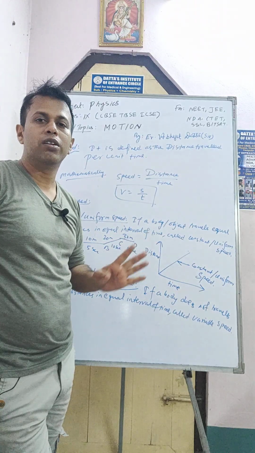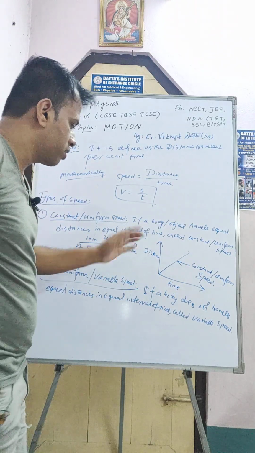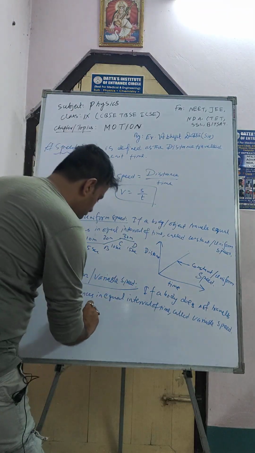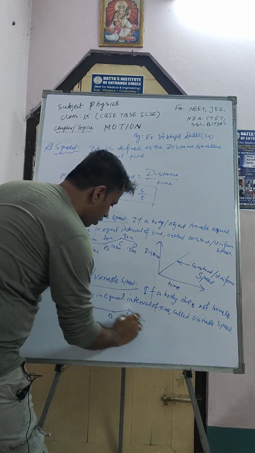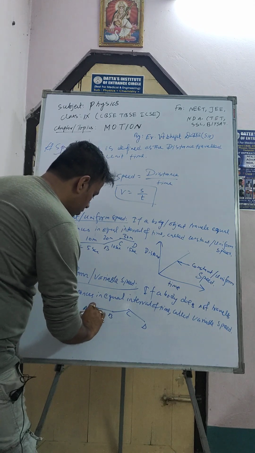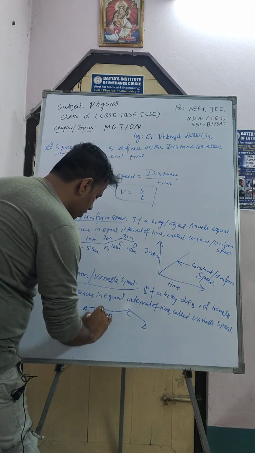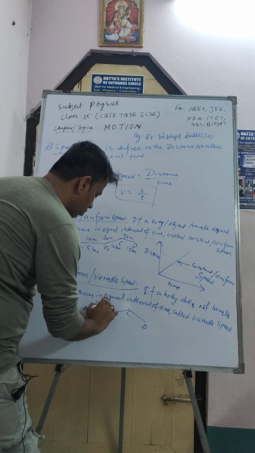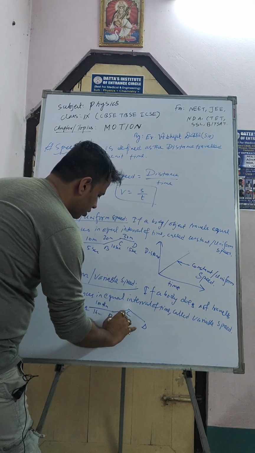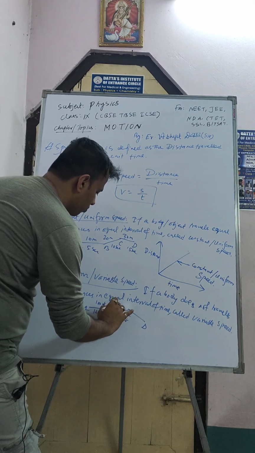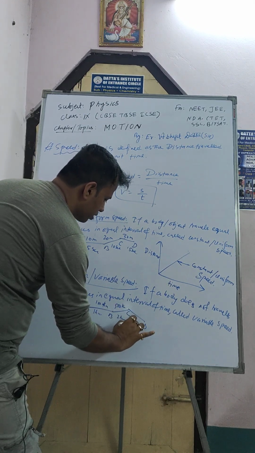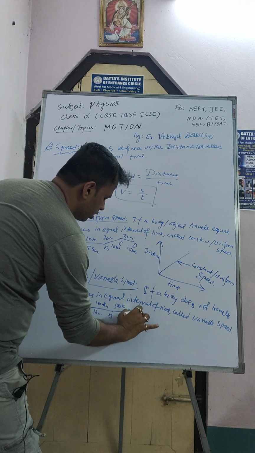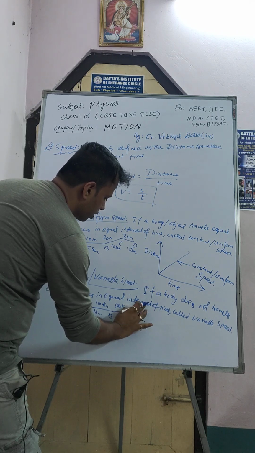That is, the distance will vary. That's why they call it variable speed. Suppose in 1 hour it travels 100 km, in the next 2 hours it travels 500 km, and in the next 3 hours it travels only 700 km.